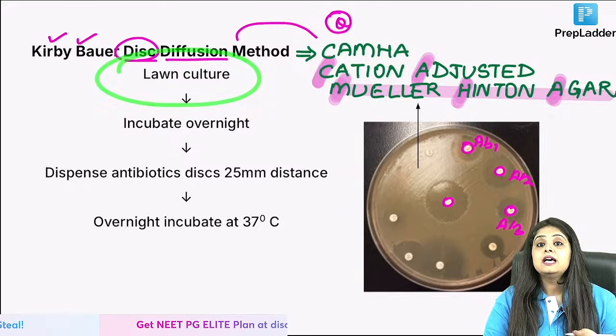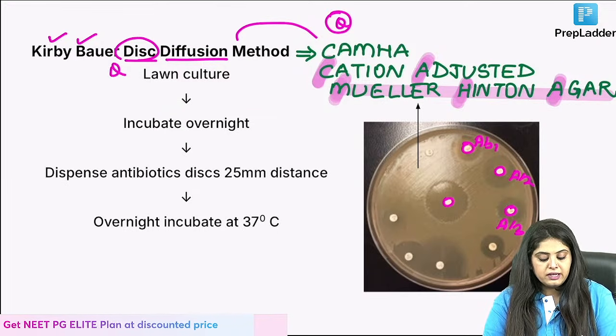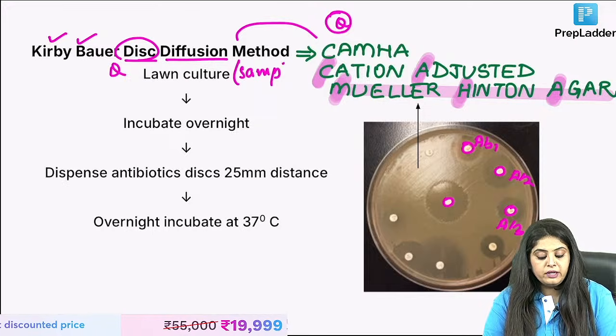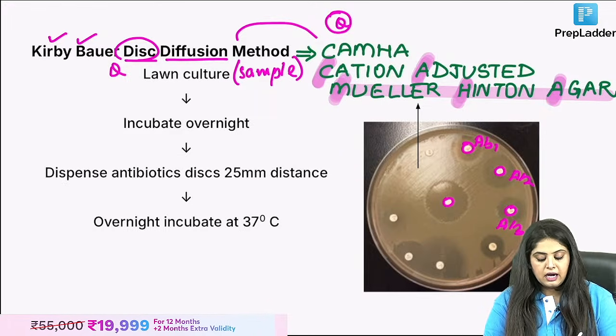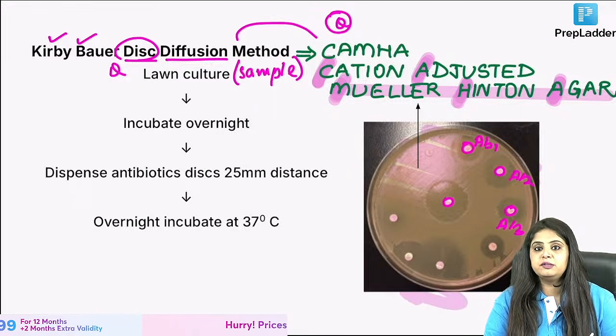How have they covered it? Like a lawn. That's question number 2, how is the sample put? It is going to be like a lawn culture, like a garden, like a lawn. Everywhere urine has been spread out.